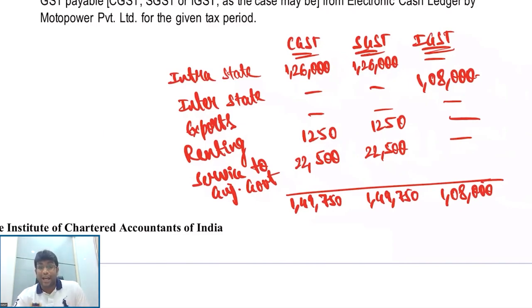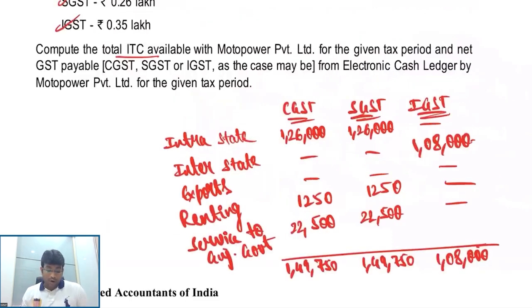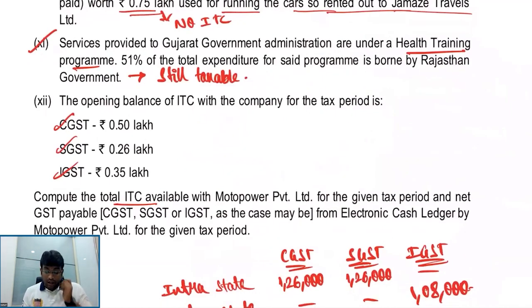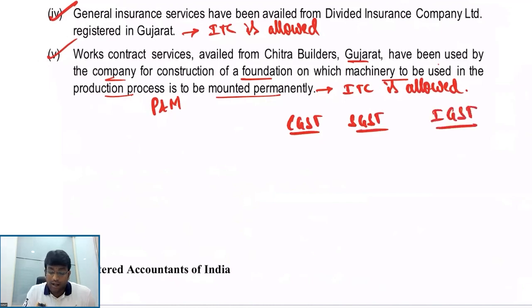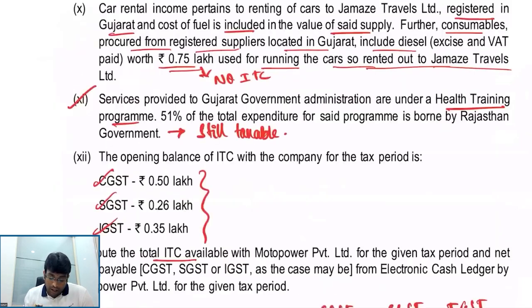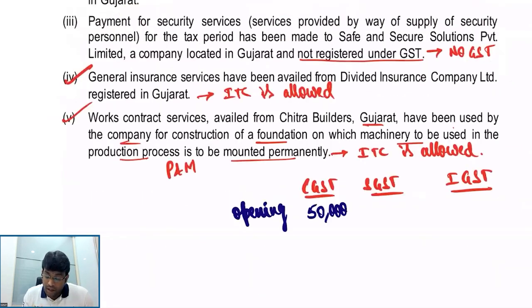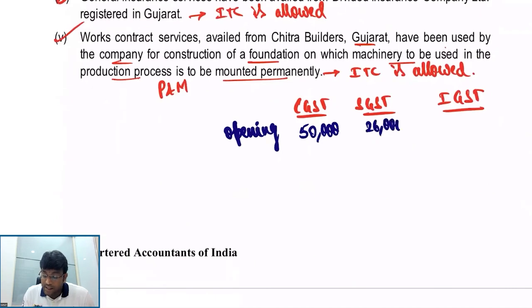But that's not the story of my input tax credit that I need to calculate, my dear friends. Correct or not? Come on. What is my input tax credit? Let me calculate my input tax credit: CGST, SGST, IGST. Opening. What must be the opening figure, my dear friends? 50,000 CGST. Then the other ones, 26,000 and 35,000. These are the figures of my opening.